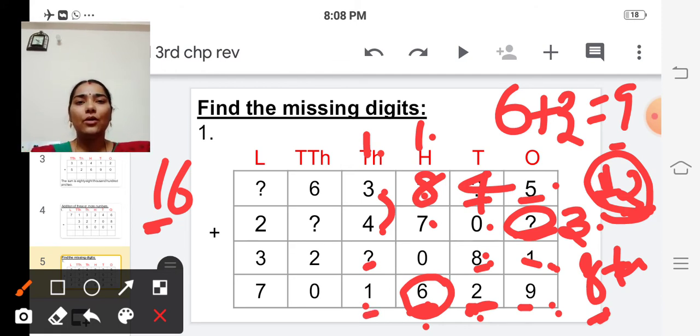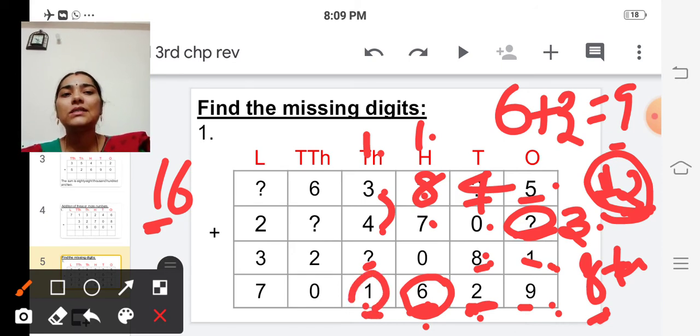So we are going to find the number which, when added to 8, gives a sum whose unit digit is 1. So what should be the number in the answer place? It should be 11.